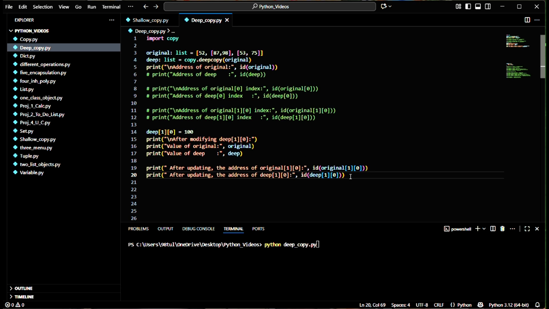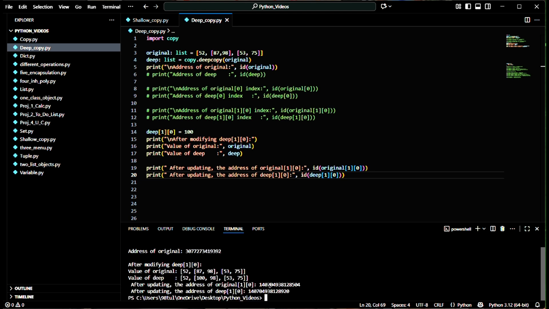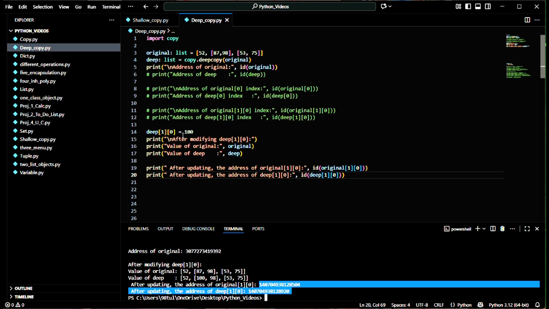Now I'm going to print the address after updating the value at the zeroth index of the first index. I'm going to check both addresses for original as well as for deep. Now we can check here the addresses are different because I brought a change to the deep copy at the zeroth index of the first index. That's why this change is not reflected to the original list, and that's why the addresses are different.